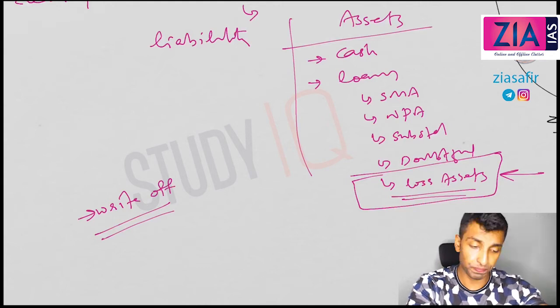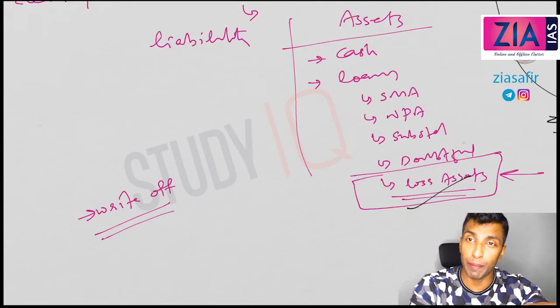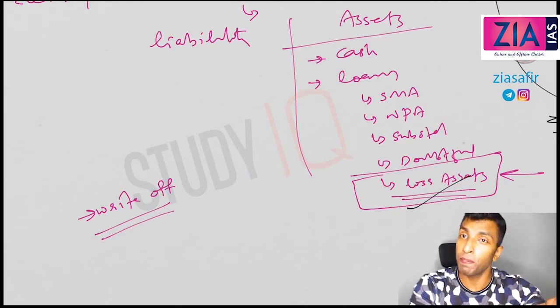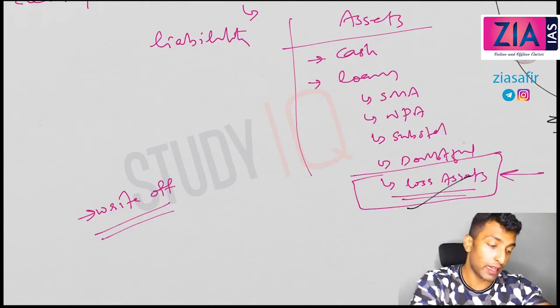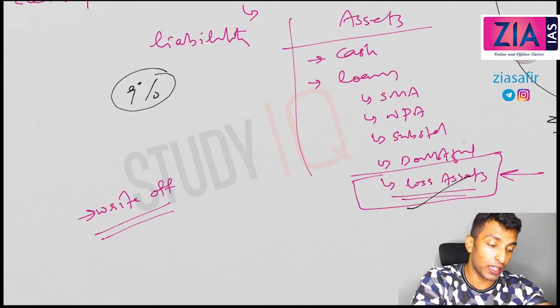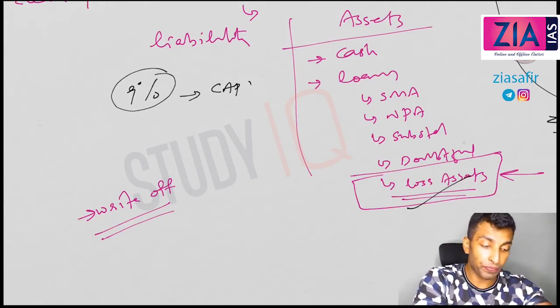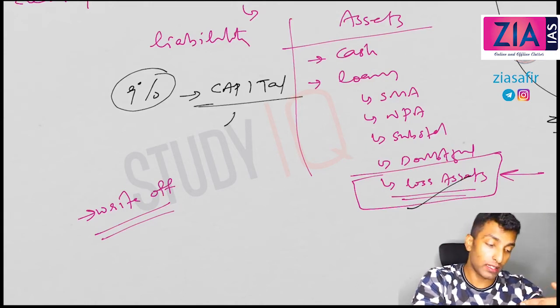If the bank is writing off a loss asset, what will happen? The capital will reduce. When the capital is reduced, banks cannot lend more because you have to satisfy the requirements of the RBI guideline. The RBI guideline is like a 9% capital adequacy ratio should be there. So when writing off, what will happen? Capital adequacy ratio means capital to risk weighted assets. What are the risk weighted assets? These are loans. So what will happen when you write off?